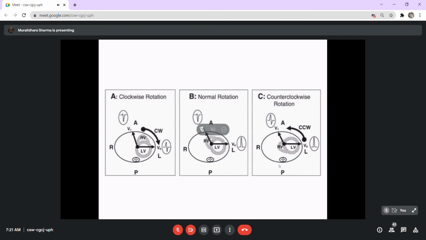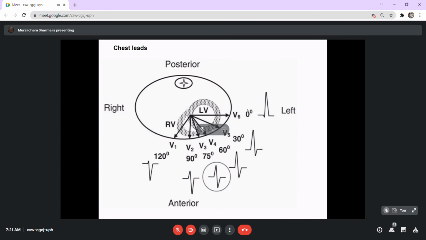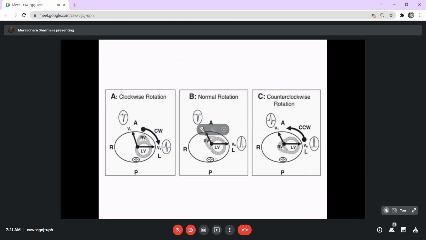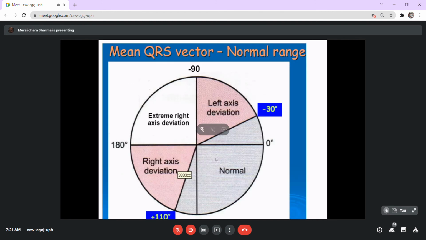Because of this, the current recordings over the chest leads are not considered primarily for deciding the axis shift, because this can occur due to normal variations. But this can be supportive. So the current recorded by the chest leads is considered supportive in deciding about the axis deviation, whereas the current produced from the limb leads is usually considered the basis for the decision of the axis. Now I'll come to those basic issues next.